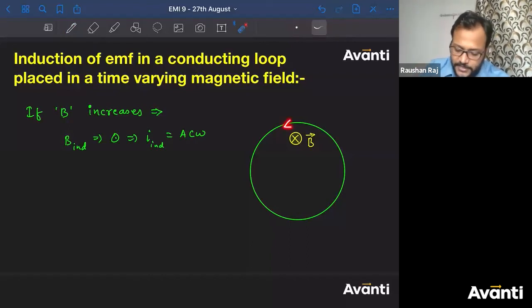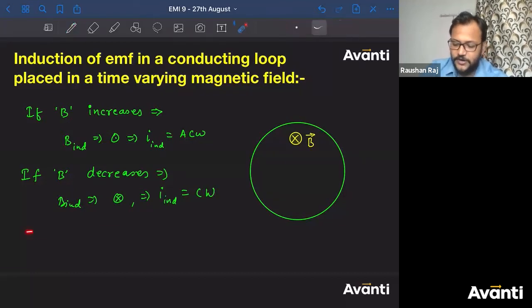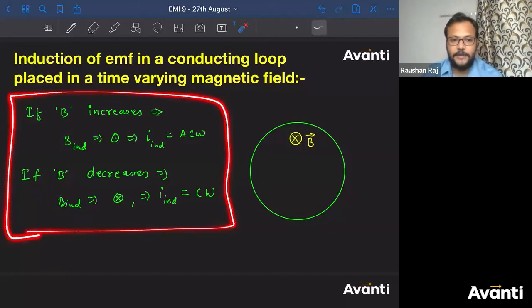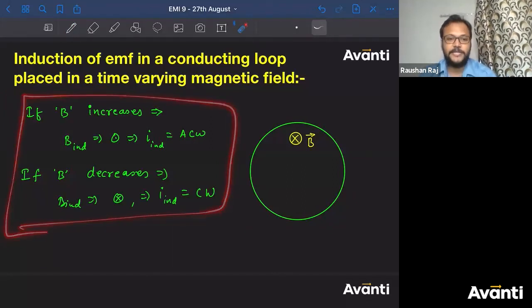Okay, if B decreases, then B induced will be what? Into the plane only. And in that case, I induced will be what? Clockwise. See guys, when I asked you this, this is not the part that I'm interested in. I just wanted you to revise this part, but the main aim is something else.